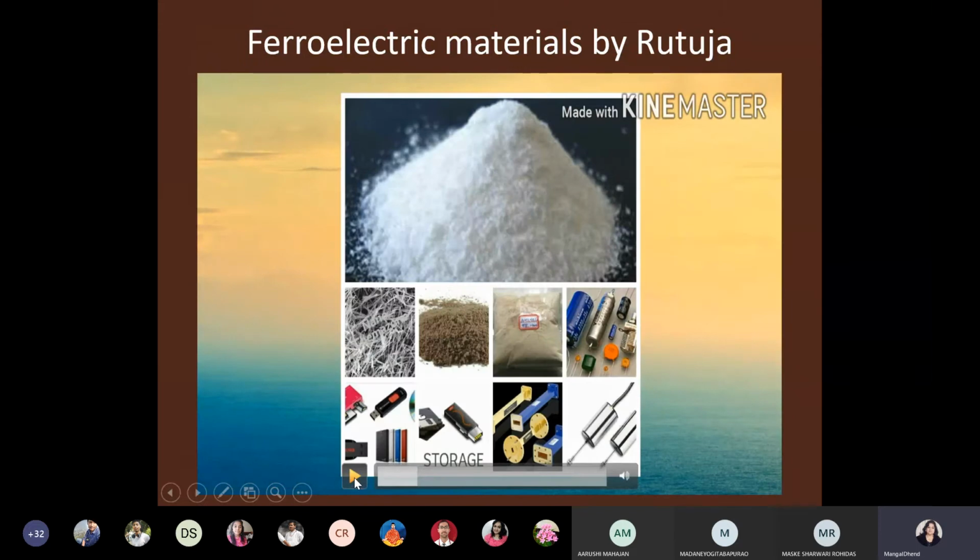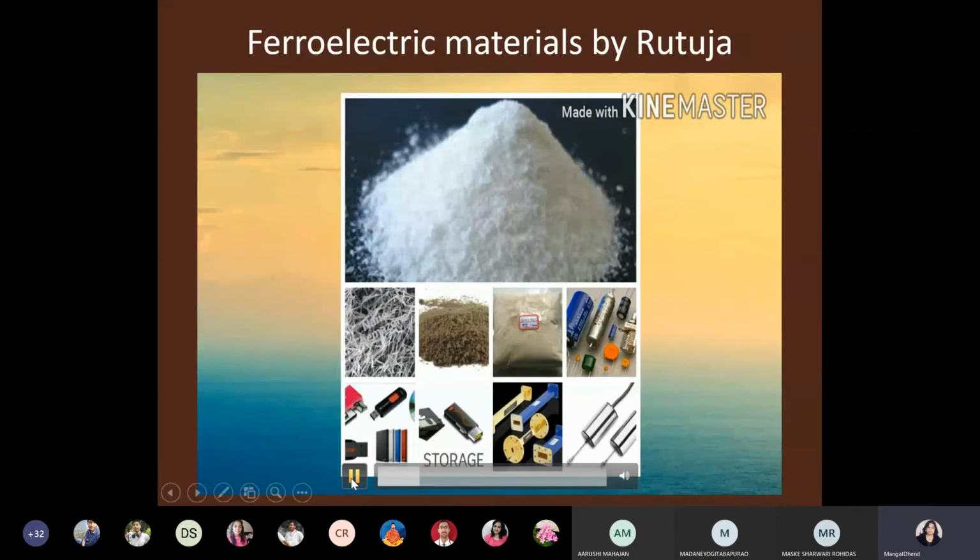These are some images. Why will ferroelectric materials be used in a capacitor? In a capacitor we want to store charge, and when polarization is more, it means charges are separated, so dipole moments are more and polarization is more. So the capacitor's storing capability will be more, and therefore ferroelectric materials are mostly used in capacitors. You have to remember the applications of the materials also.